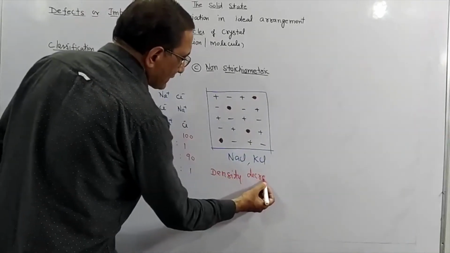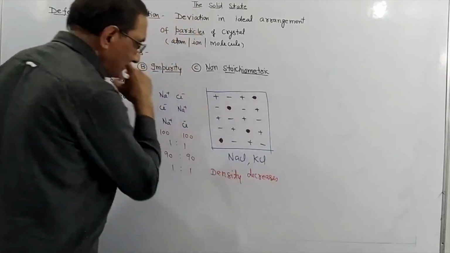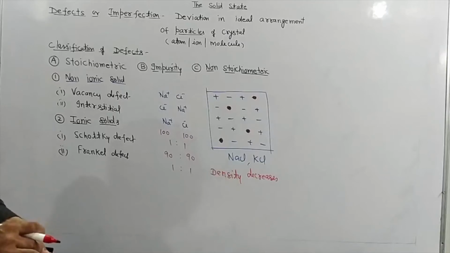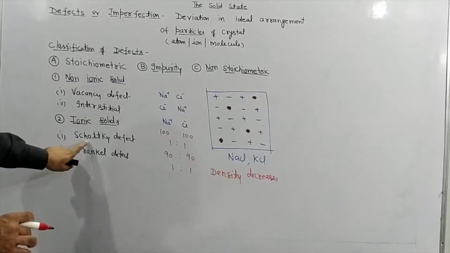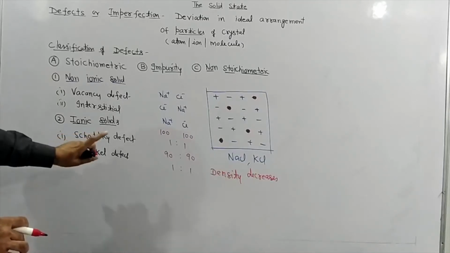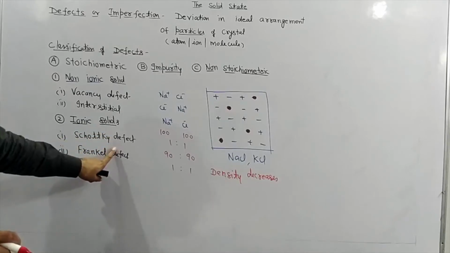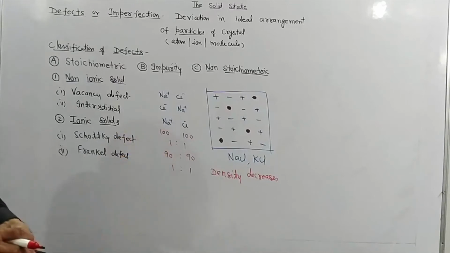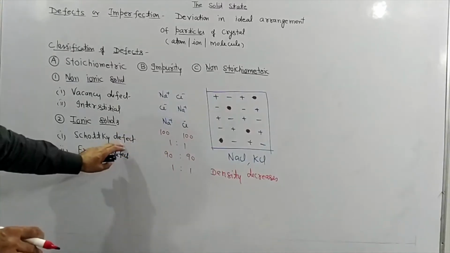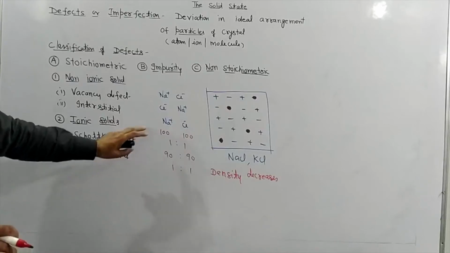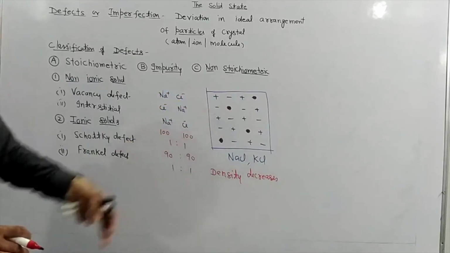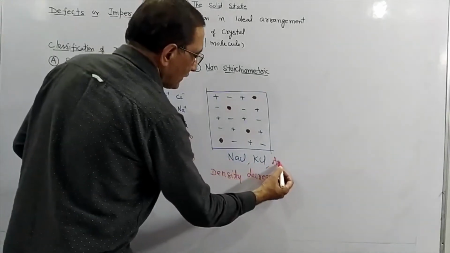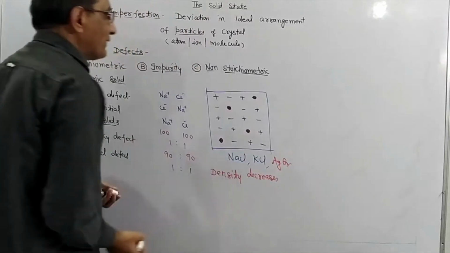Always you have to understand what the effect on density is. In this case, density decreases because cations and anions are moving out from the crystal. So in case of Schottky defect, what I told you: equal numbers of cations and anions are missing. Number 2, there is very little difference in size of cation and anion. And number 3, there is a decrease in density. This Schottky defect takes place in NaCl, KCl, AgBr. In all these crystals we have Schottky defect.